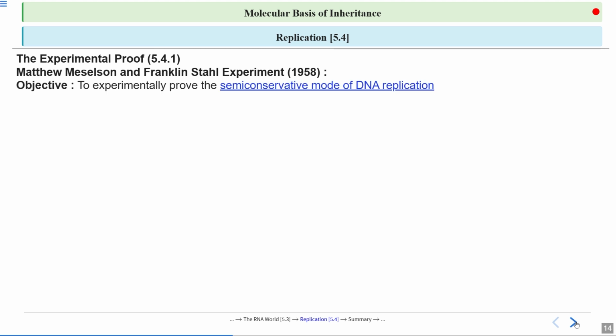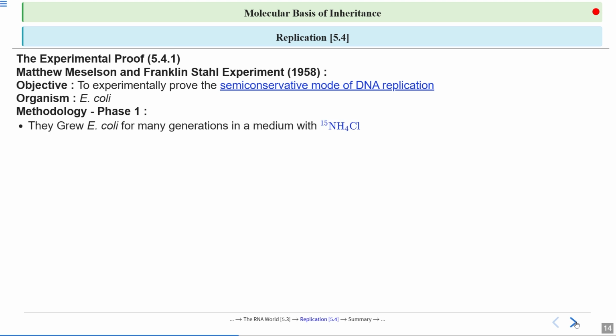The objective of this experiment was to experimentally prove the semi-conservative mode of DNA replication. The organism they used is E. coli. Now, let's see point by point what the methodology was.